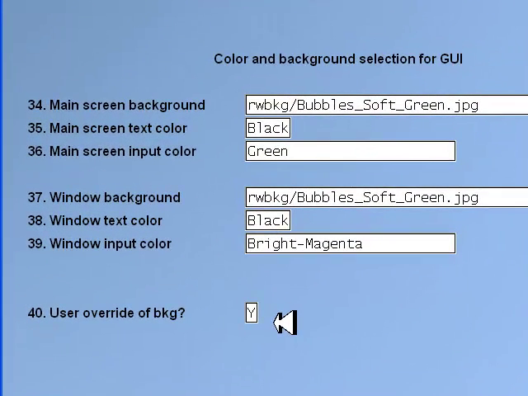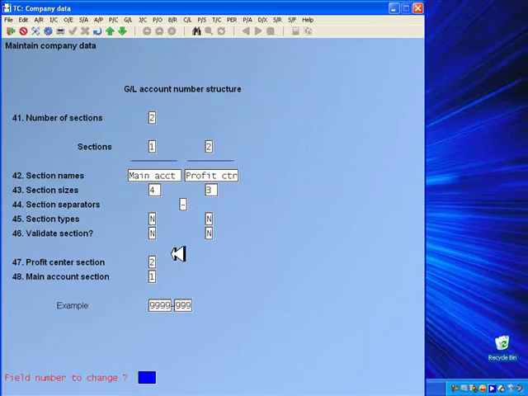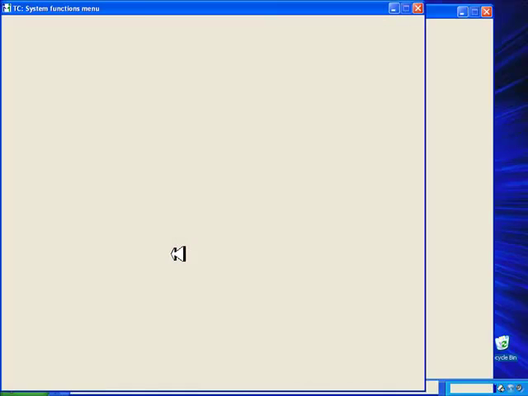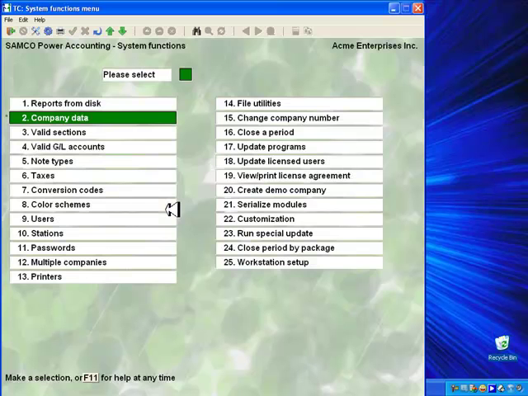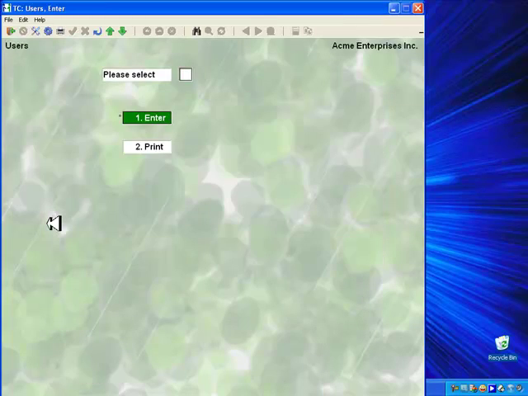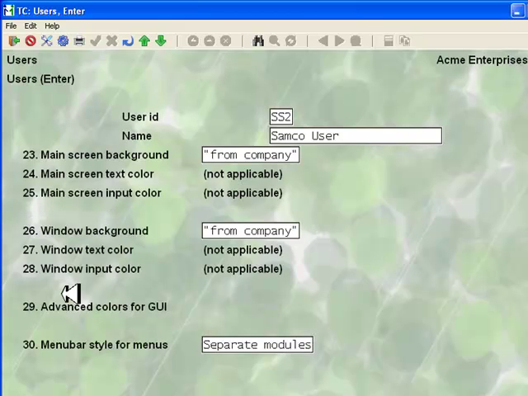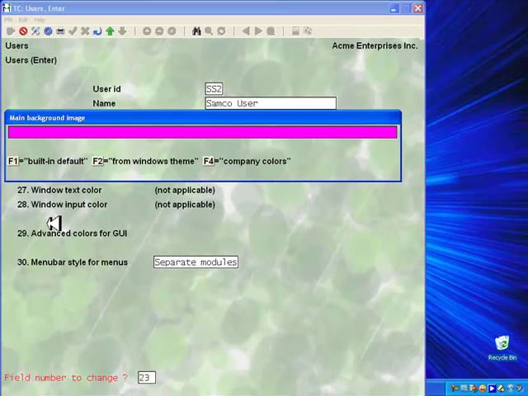If the user override of background is set to yes, all of the users may then have their own individual setup. You can go to System Functions, Users, and in the third screen, field number 23 is where you can change the colors.